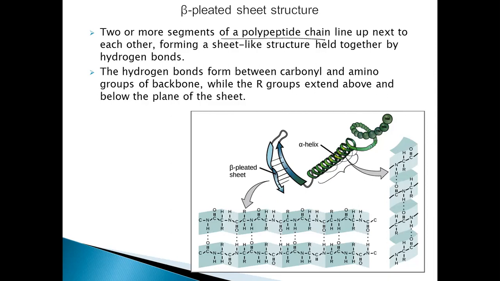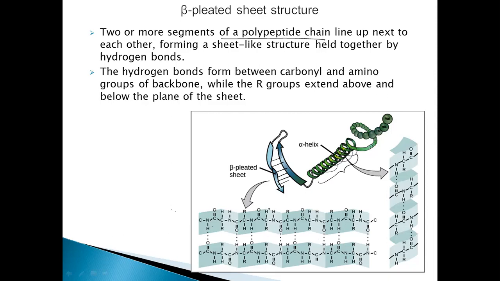These sheets are also held together by means of hydrogen bonds. This is one sheet, this is the second sheet. They maintain this shape because hydrogen bonds are formed between the NH of one sheet and the CO of the next sheet: CO, NH, CO, NH, CO, NH. The strands can run parallel or anti-parallel to each other. Here we can see NH and CO, and here it is CO and NH.